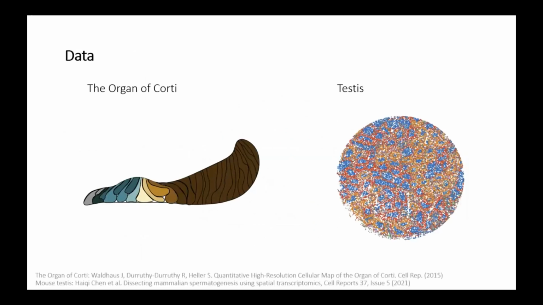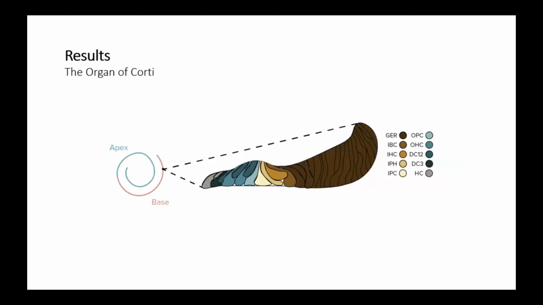In the paper, we showed that incorporating cell-type colocalization priors can enhance spatial tissue reconstruction, and show two examples in the context of the mammalian organ of Corti, a layered structured tissue, and testicular spatial structure, an islet pattern tissue. In the organ of Corti, cell types are organized in layers and spiral from base to apex.